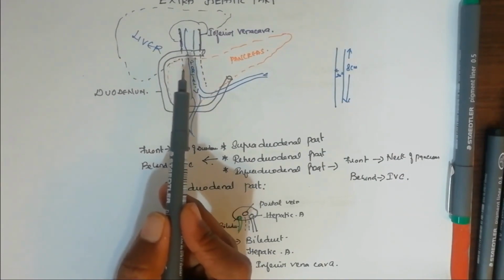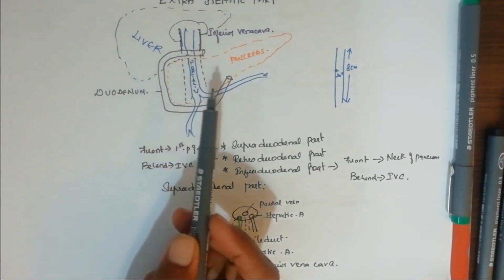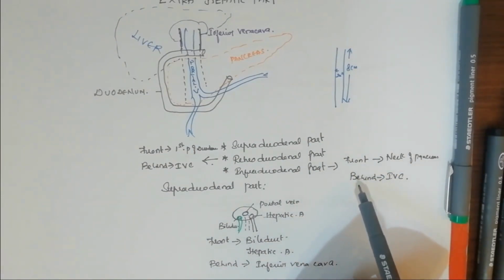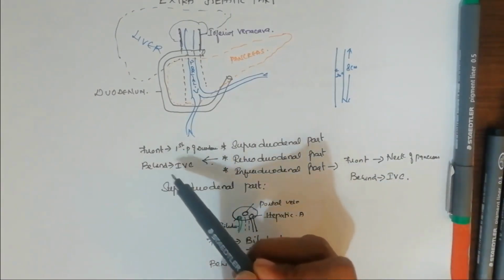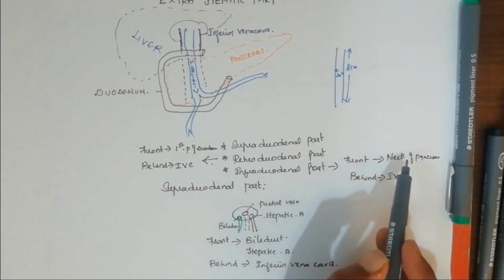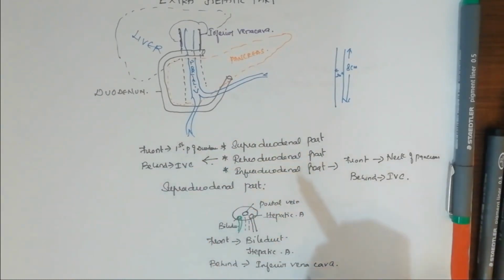Now we will move on to the intrahepatic part. This intrahepatic part is present inside the hepatic tissue or liver tissue. After dividing into 2 branches, right branch and left branch, it will divide into many tubes which are going to enter a canal called the portal canal. Then after some course, at last it is going to get drained into the inferior vena cava. So the course we can make out here: portal vein dividing into 2 branches and entering the porta hepatis. After that it is going to pass through the portal canal. In the portal canal it again passes and is then converted into hepatic sinusoids.